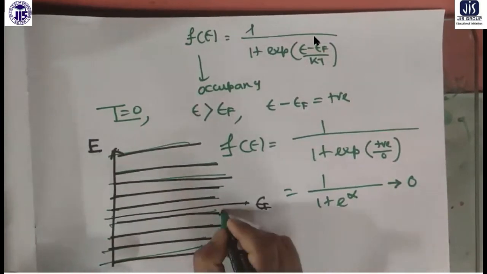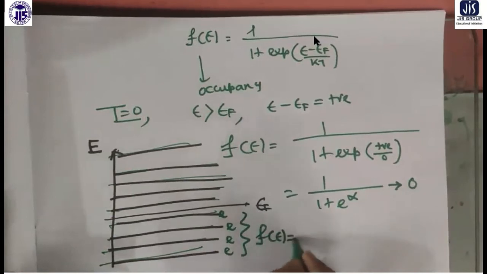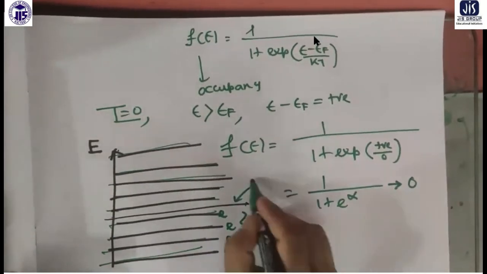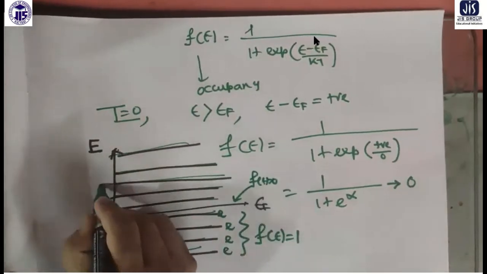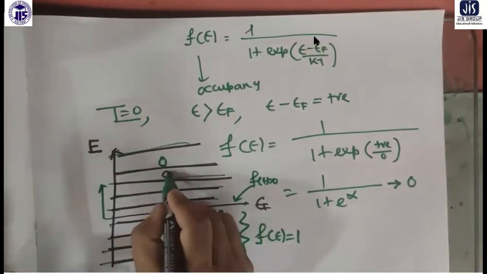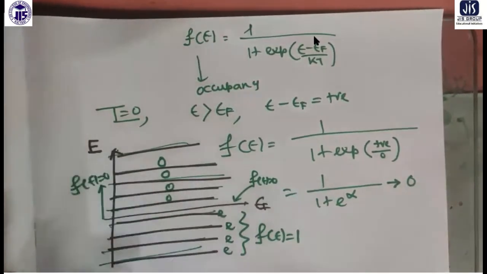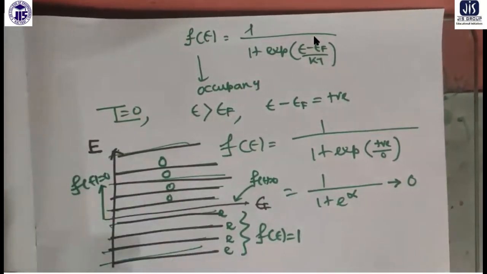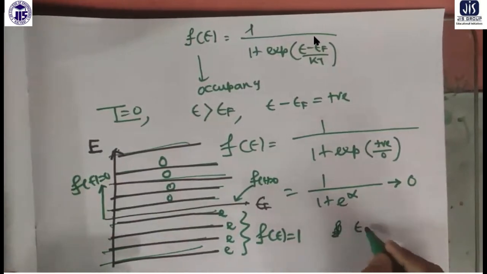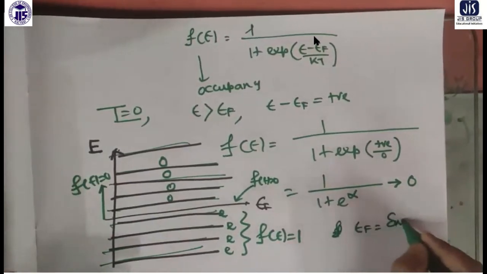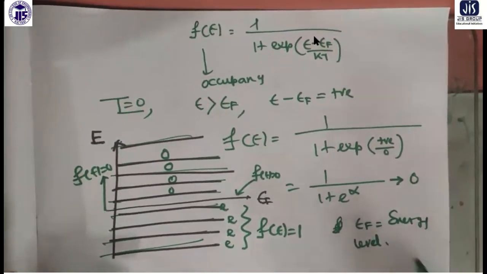All the energy levels below the Fermi energy level are occupied, the distribution function is 1. At the Fermi level, the distribution function is 0, and above the Fermi level also no electrons are there, the distribution function is 0. So all the electrons are below the Fermi level. So the Fermi level is the energy level below which, or up to which, electrons are present.